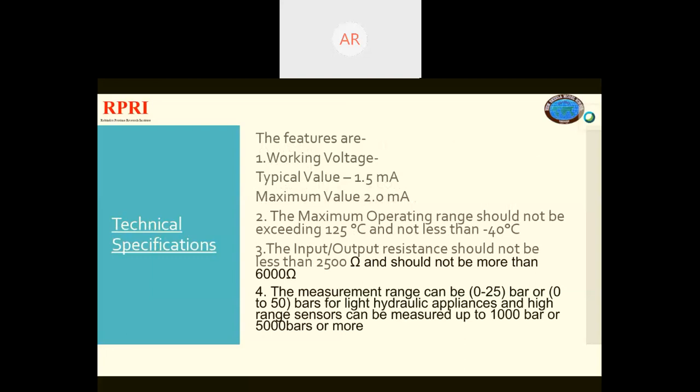The input and output resistance should not be less than 2500 and should not be more than 6000. The measurement range can be 0 to 25 bar or 0 to 50 bar for light hydraulic appliances, and high range sensors can measure up to 1000 bar or 5000 bar or more.